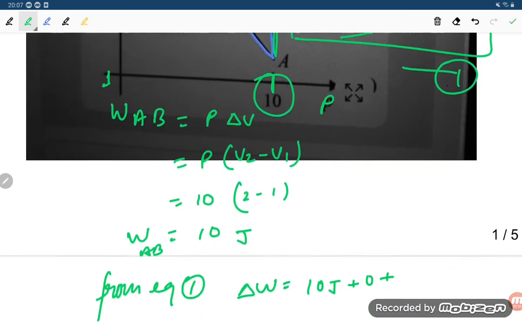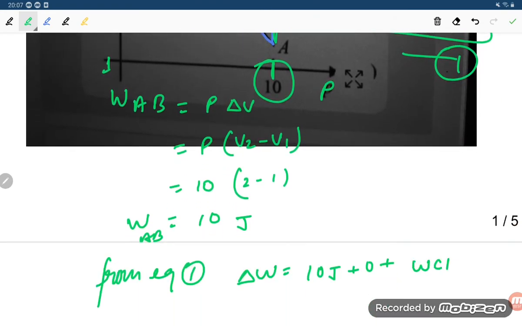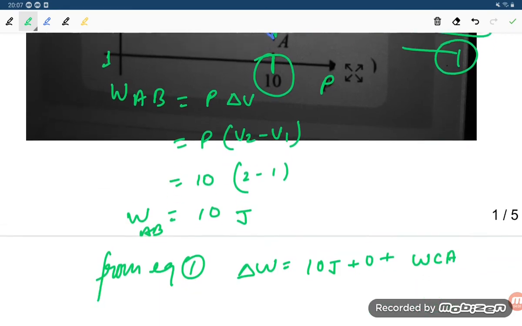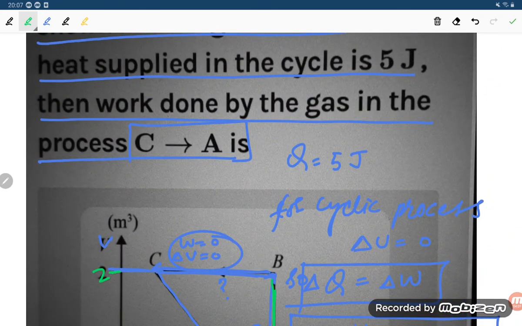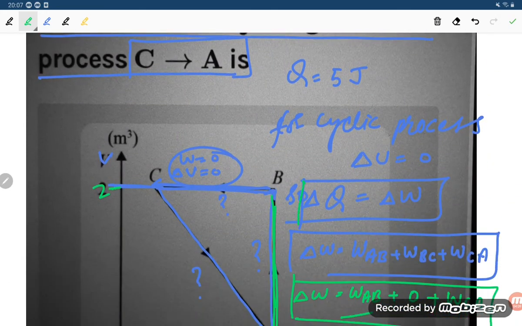Then W_CA they are asking, student. What is there in the question, where in the beginning we got delta Q is equal to delta W? So how much heat supplied, student? Total heat 5 joule. So delta Q is equal to delta W is equal to 5 joule, right?